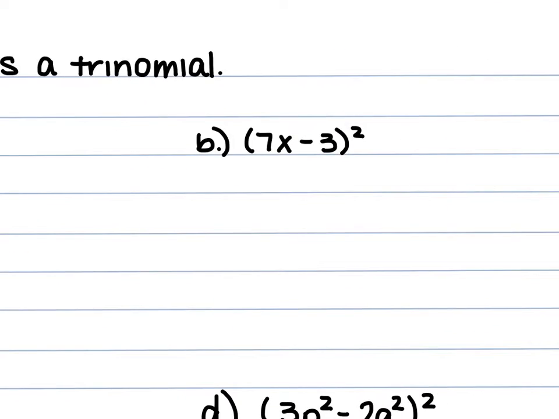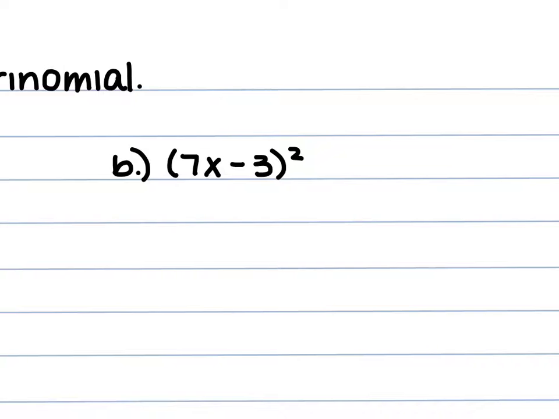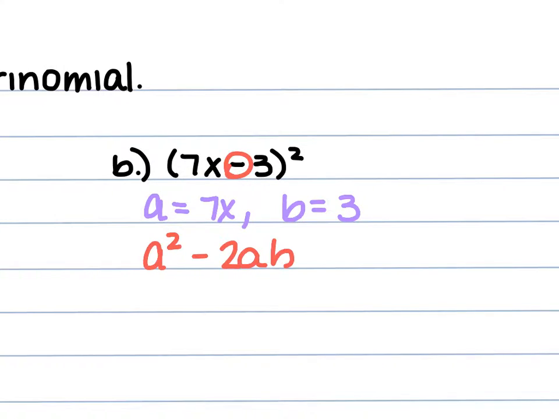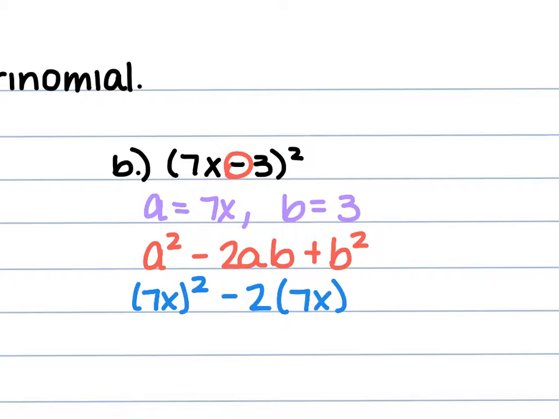If we look at example B, we have 7x minus 3 raised to the second power. So this one's a little different because we have that minus in between the two terms. We can pull out our a, which is 7x. We can identify our b, which is 3. Because there's a negative here, we're going to use a squared minus 2 times a times b plus b squared. So again, fill in. We're going to have 7x raised to the second power minus 2 times 7x times 3 plus 3 raised to the second power.